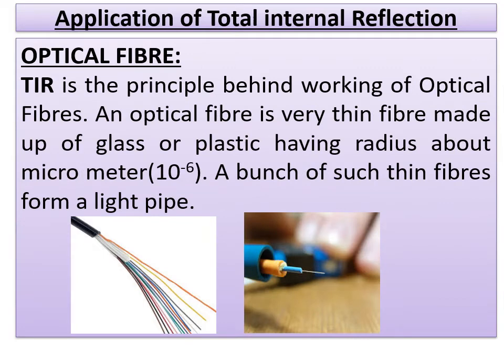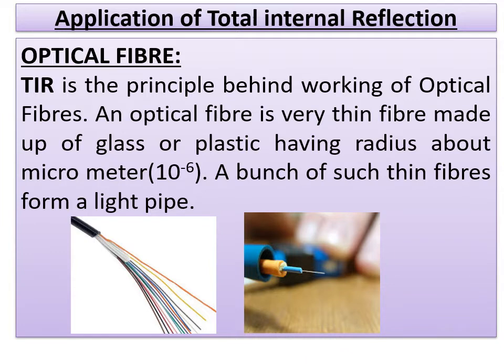Another application of total internal reflection is optical fiber. Here optical fiber, we can call it OFC. OFC means optical fiber cable. The basic principle for this optical fiber cable is TIR. Again you have to recollect, total internal reflection.